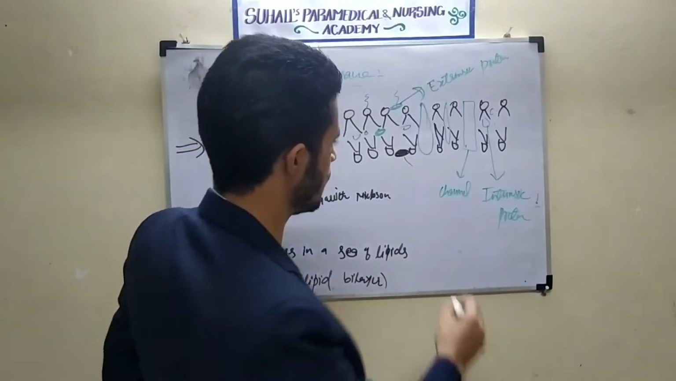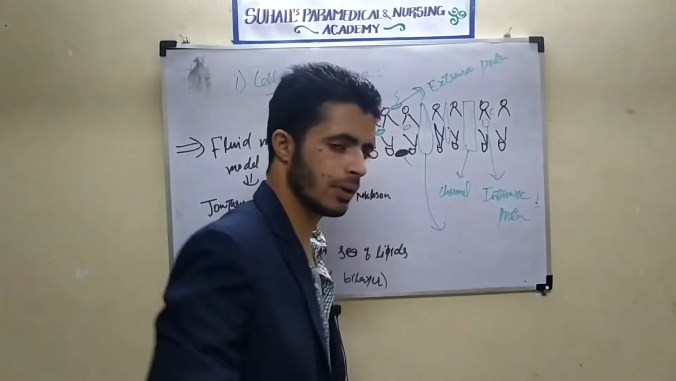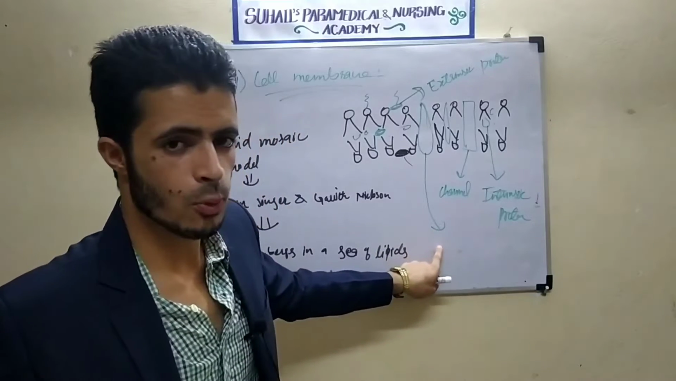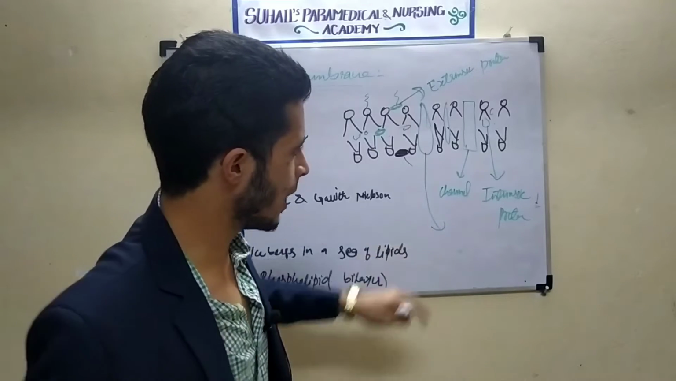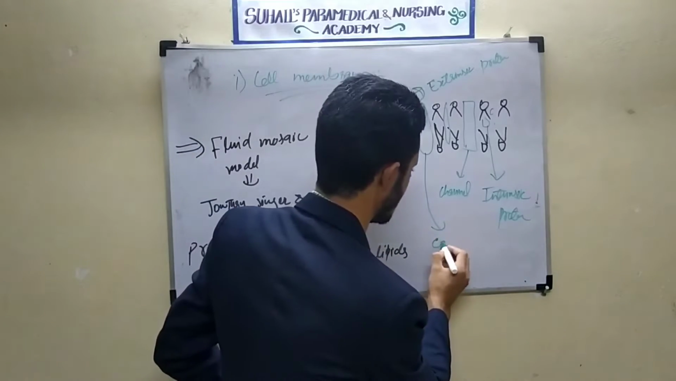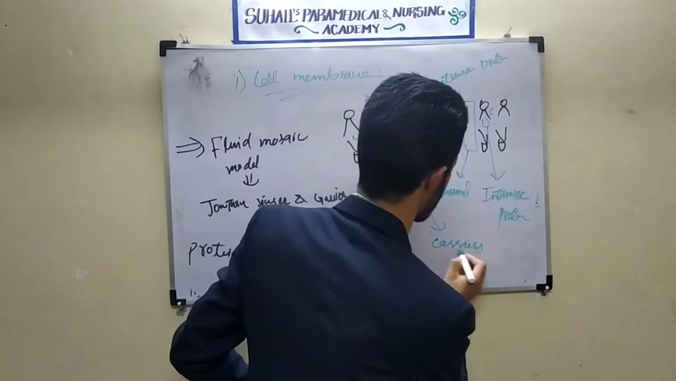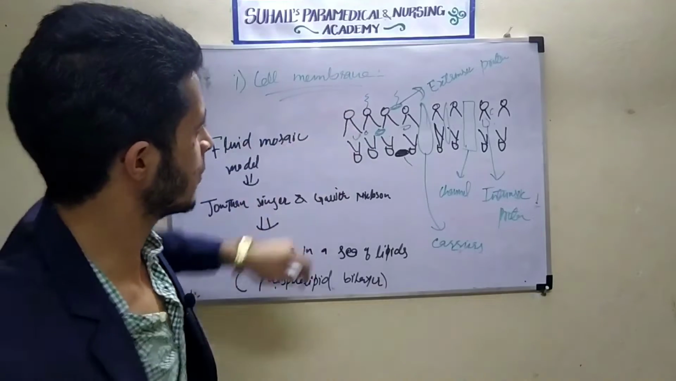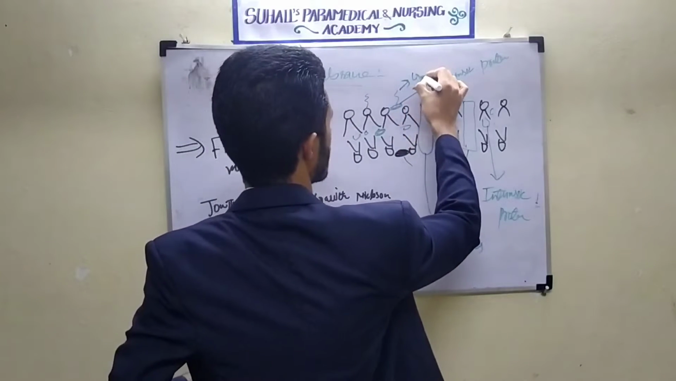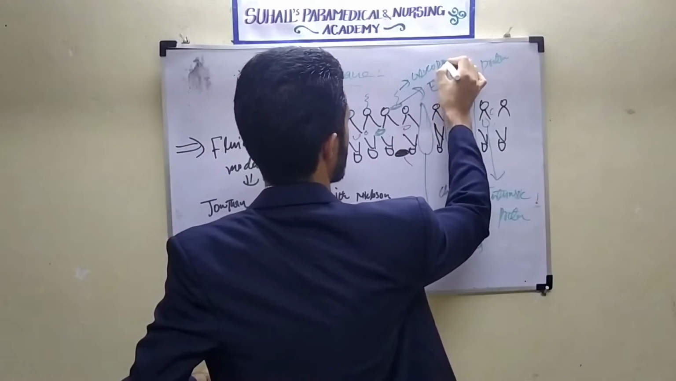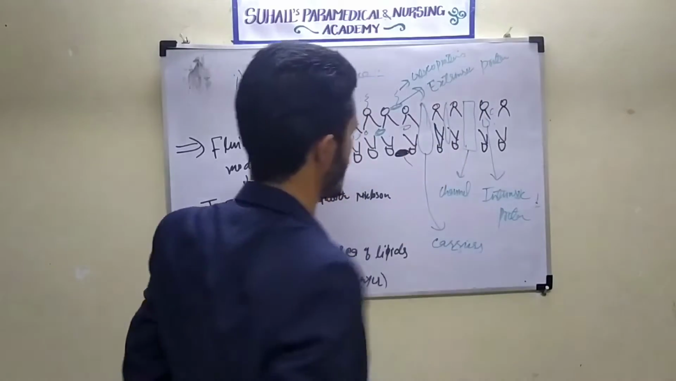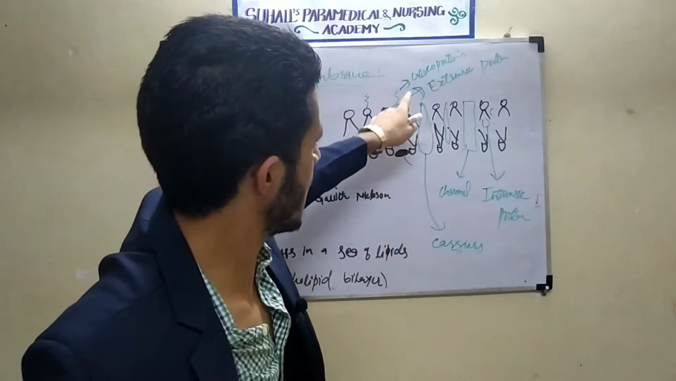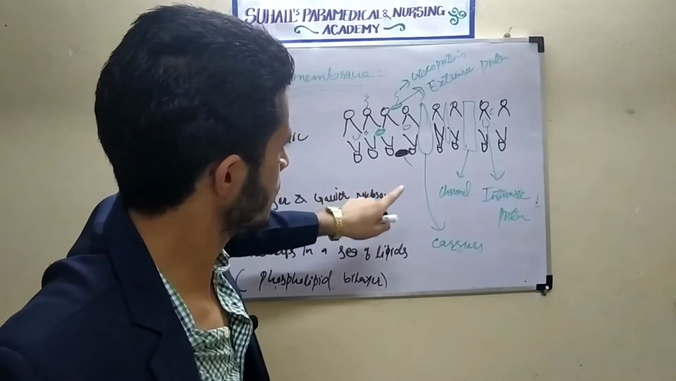And there are some proteins which help in facilitated transport as well as active transport. I will tell later what that is. Those proteins are called carriers. Remember that point also. And these external structures are called glycoproteins or glycolipids, attached to the cell membrane.